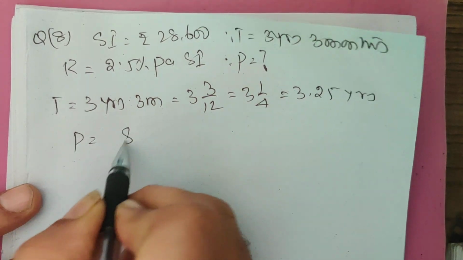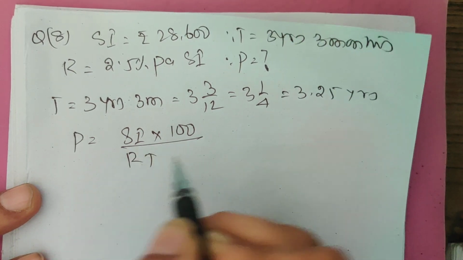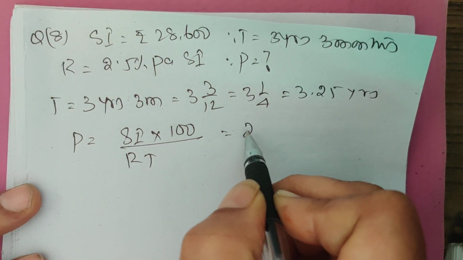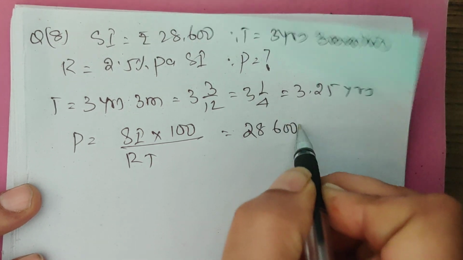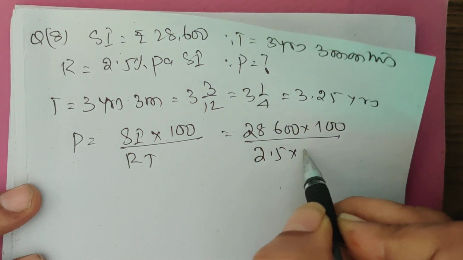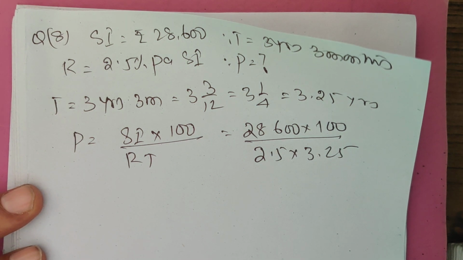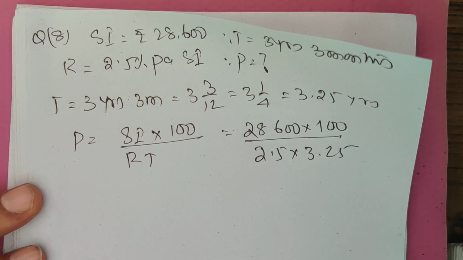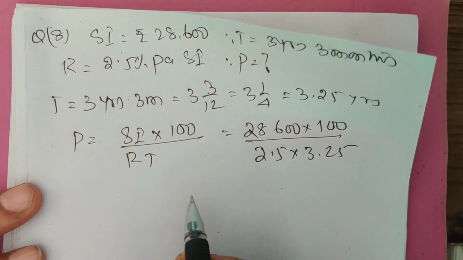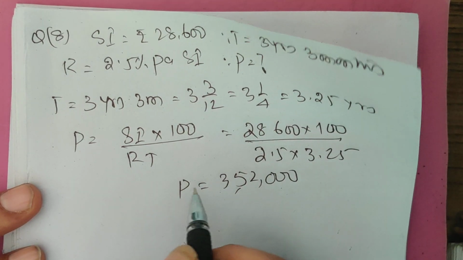So principal is equal to simple interest into 100 divided by R into T. That is 28,600 into 100 divided by 2.5 into 3.25, which is 3,52,000.